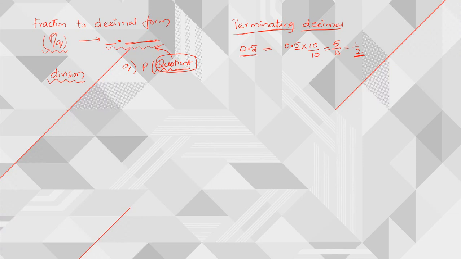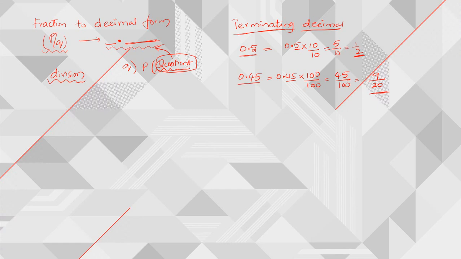Right, the same way, if you have 0.45, how can you write it? After the decimal point we have 2 decimal places, so we multiply with 100 and divide with 100. Then this can be written as 45 by 100. In the 5 table, it goes 9 times, and in the 5 table it goes 20 times. So it is nothing but 9 by 20.